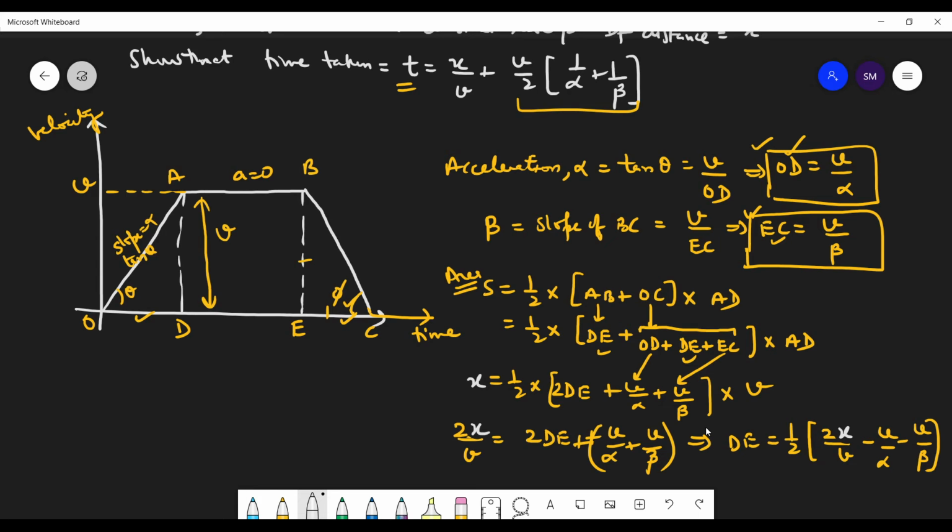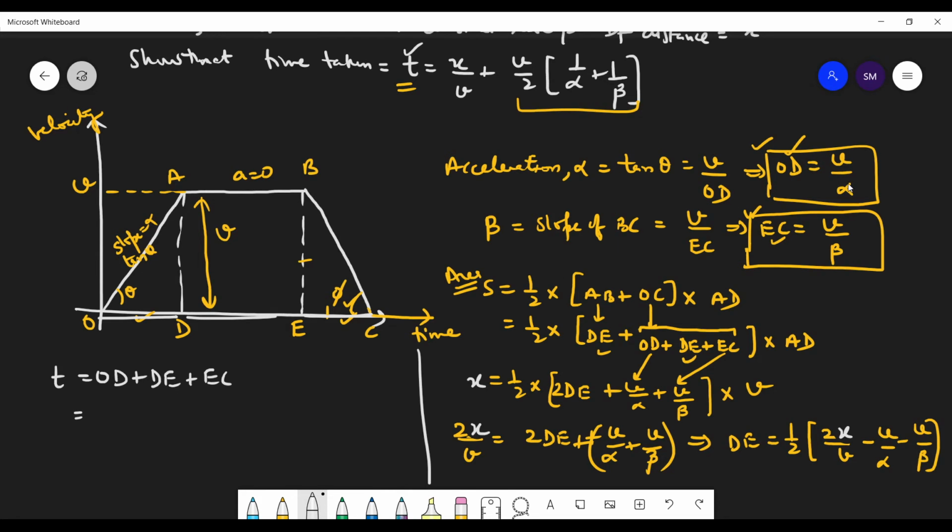So now you don't need DE, you want total time here. So what is total time? T is equal to OD time plus this time plus this time. So OD plus DE plus EC. What is OD equal to?